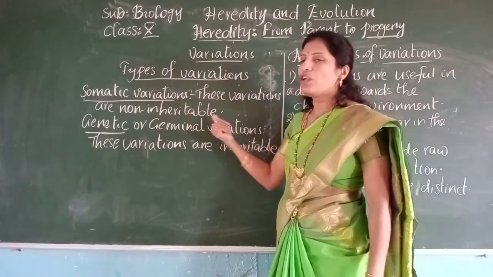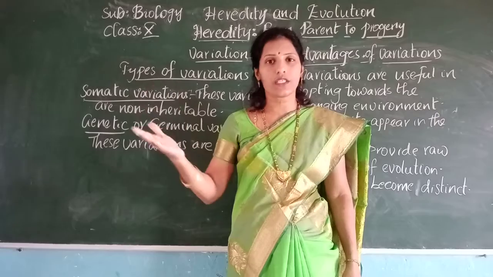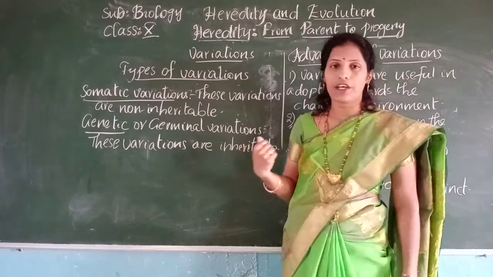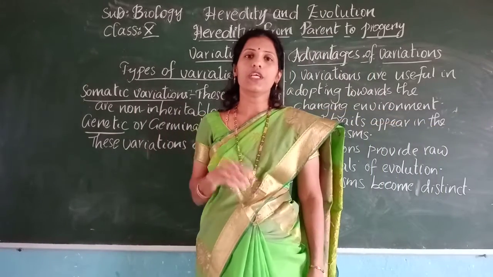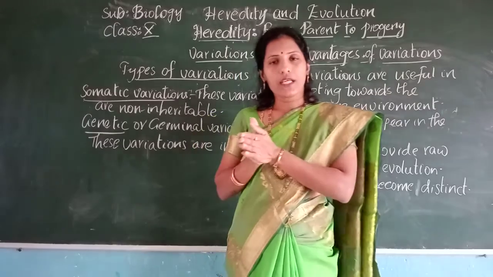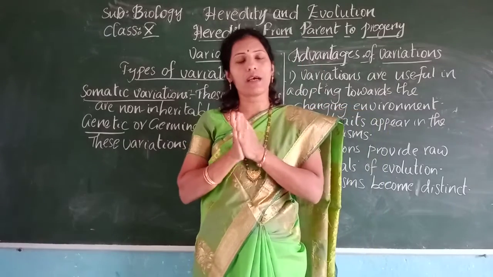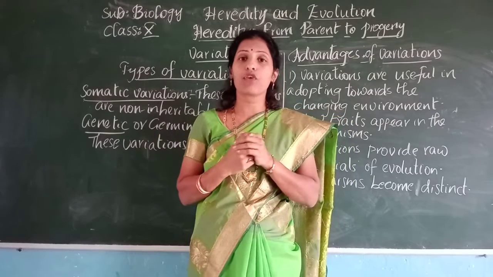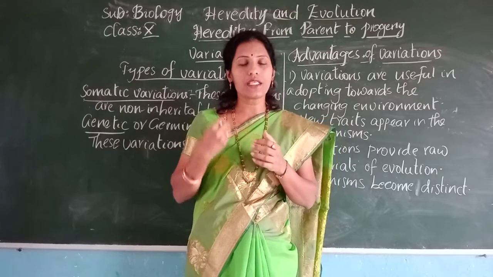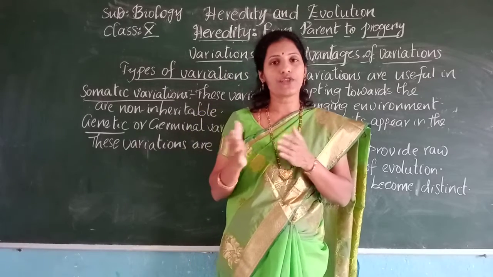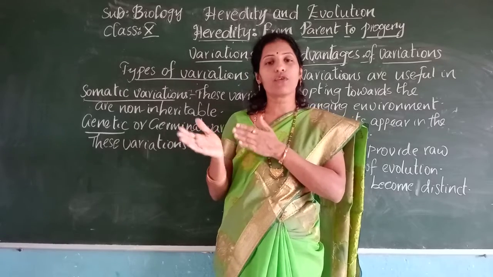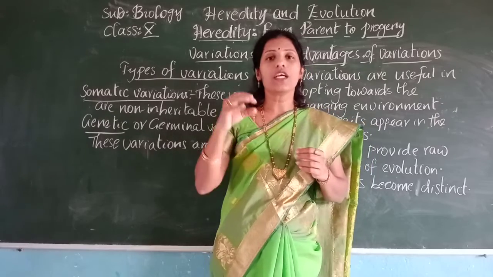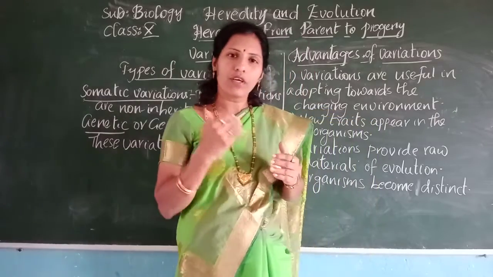These variations are non-inheritable. That means they cannot be passed to the next generation. And genetic or germinal variations are inheritable, that means they will transfer from one generation to another generation. We are saying that sexual reproduction is one of the reasons. Sometimes even in asexual reproduction, variations are possible in animals. This is because of mutations. Mutations means sudden changes in the DNA sequence which lead to the alteration of genes. Because of this alteration of genes, new characters may be observed even in the young ones of asexual reproduction.